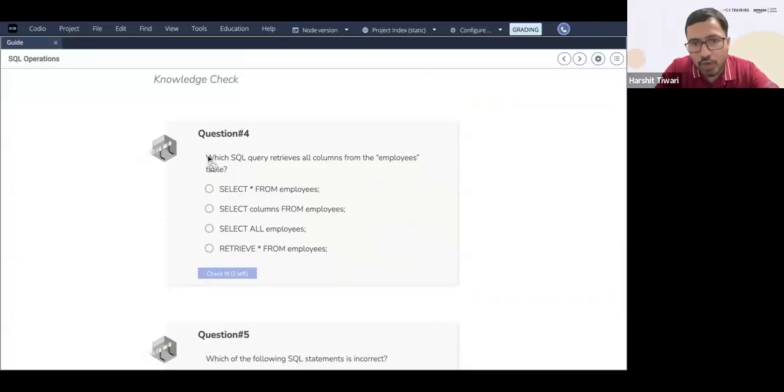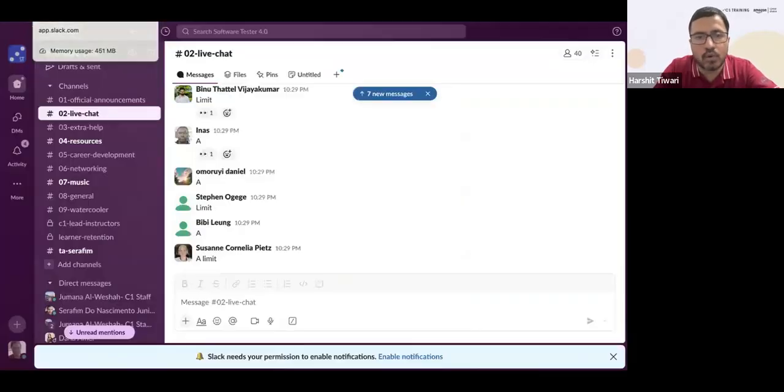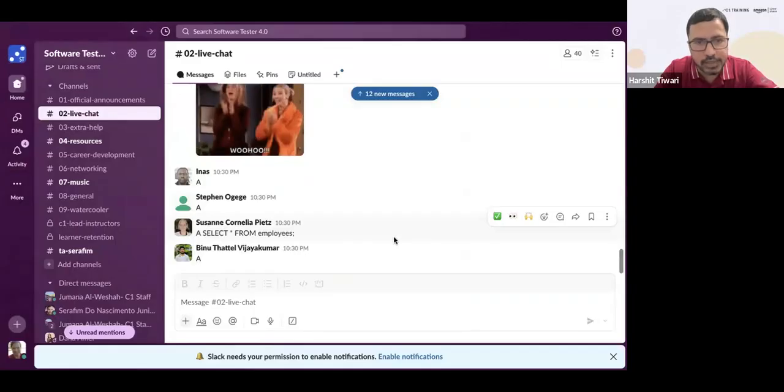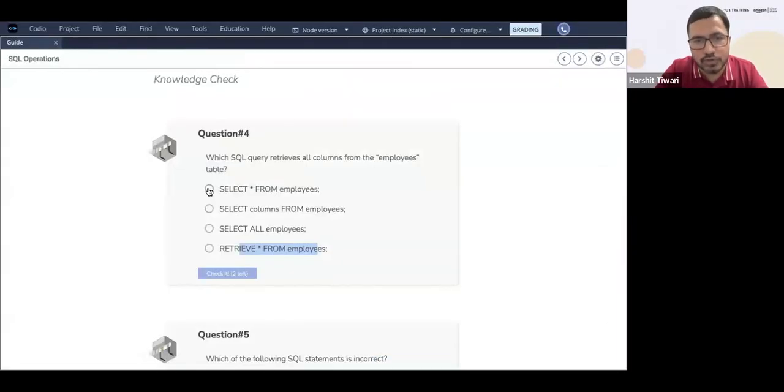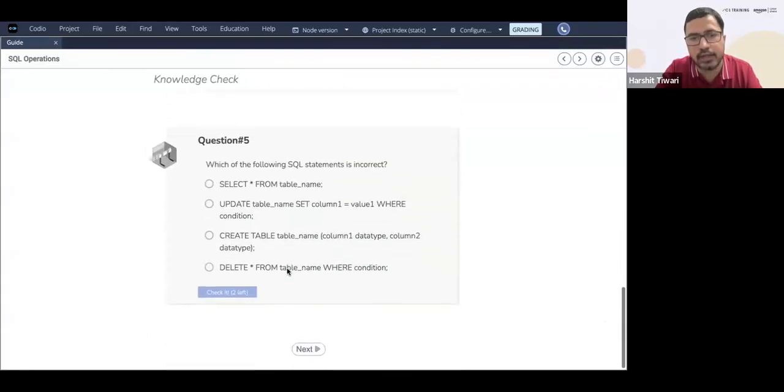Which SQL query retrieves all columns from the employees table? Select star from employees, select columns from employees, select all employees, or retrieve star from employees. Which of these is going to give you all the columns from the employees table? It says A, select star from employees. Binu says A, Ina says A, Stephen says A. That is absolutely correct. Select star from employees will give you all the columns, because the select clause works on columns and select star means all the columns. Absolutely perfect. Last question.